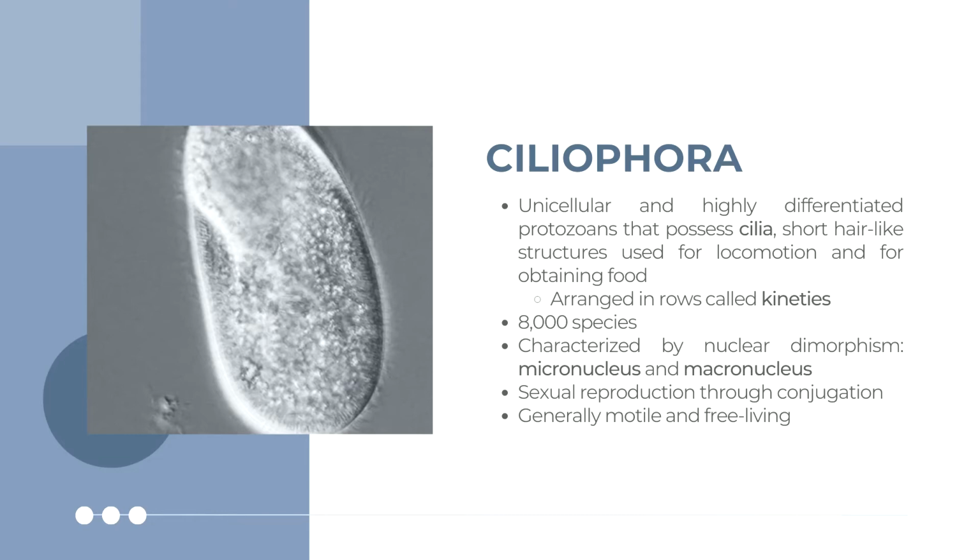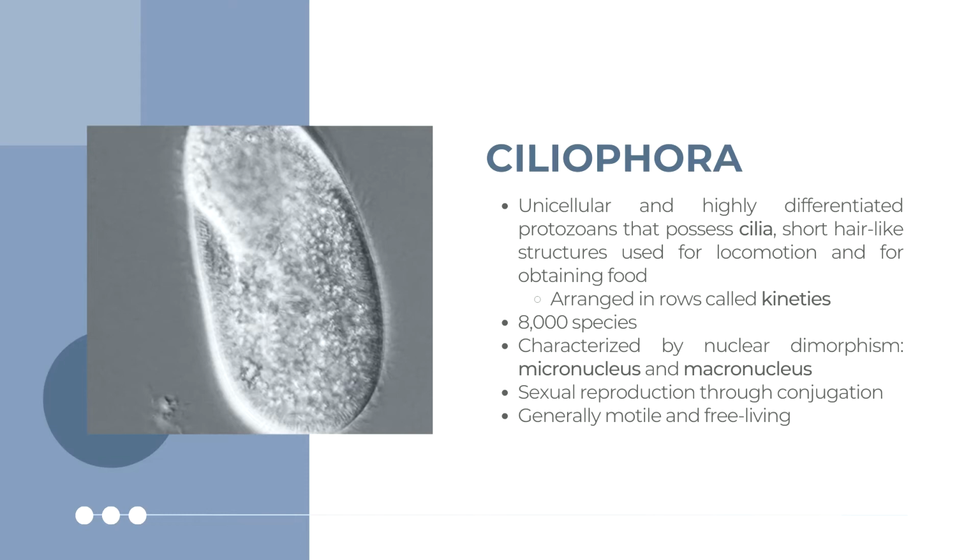These cilia structures are also arranged in lines called kinetes, which provide the underlying structure of flagellar roots around ciliates, and the arrangement of kinetes is also an important morphological feature for ciliate identification. Ciliates are typically larger than most protozoa, with sizes ranging from 10 to 3,000 micrometers, and approximately 8,000 species have been described.